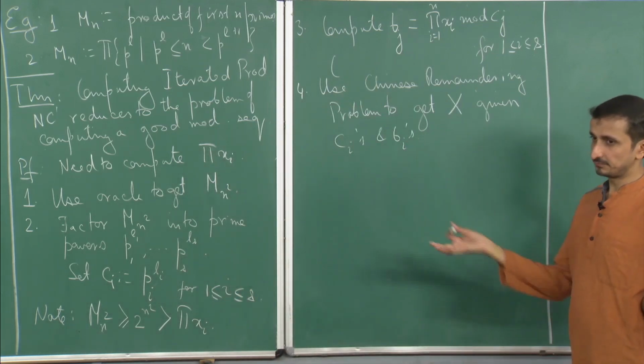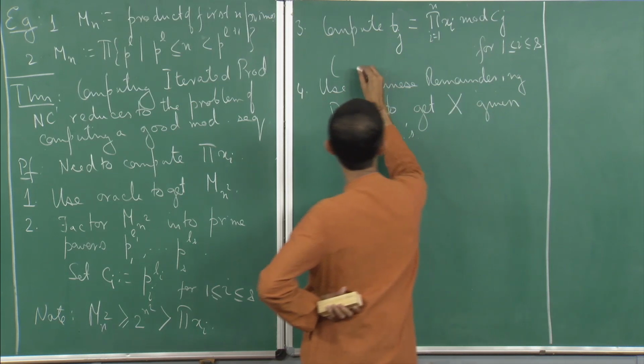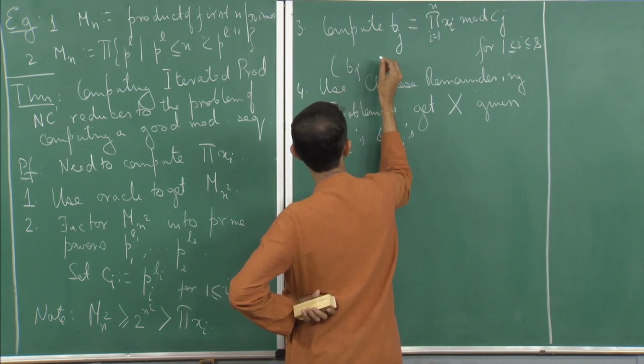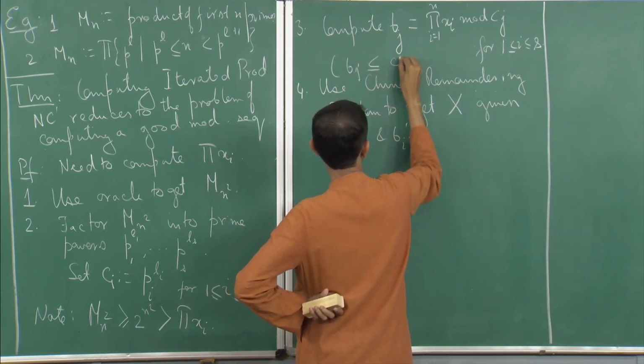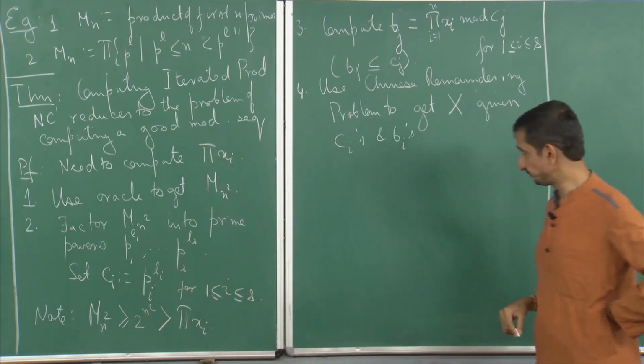Okay. So, this Bj is less than or equal to Cj by definition.